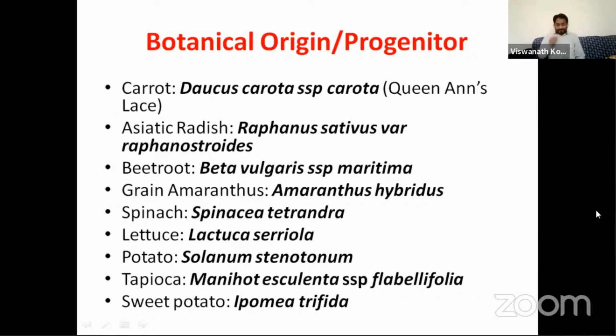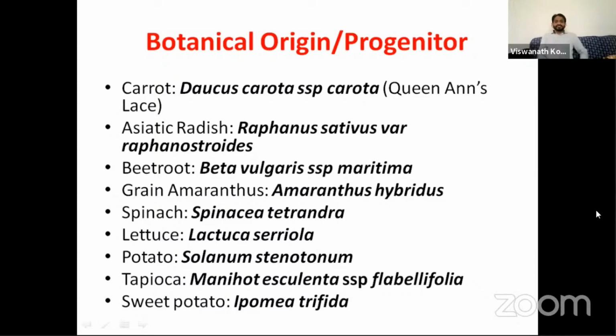Potato. Last time I told you some confusion was there about the ploidy of the potato and the sweet potato. Potato Solanum tuberosum is autopolyploid, it is autotetraploid. But another cultivated tetraploid potato, Solanum stoloniferum, is allotetraploid.